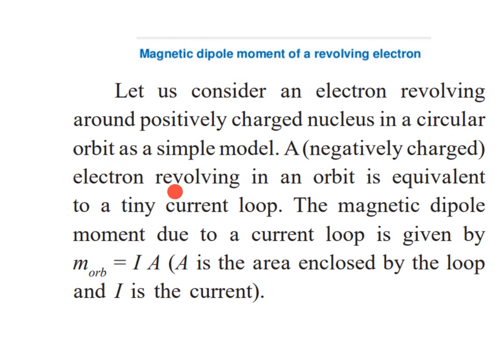An electron revolving in an orbit is equivalent to a current loop. Therefore, the magnetic dipole moment due to a current loop is given by magnetic moment M is equal to I into A, where A is the area enclosed by the loop and I is the current.